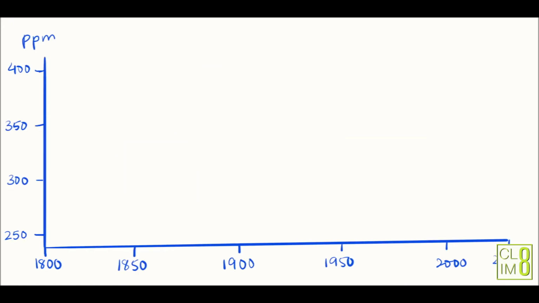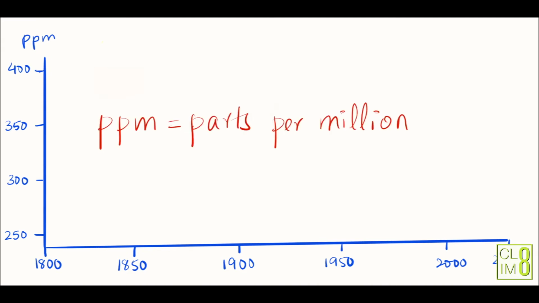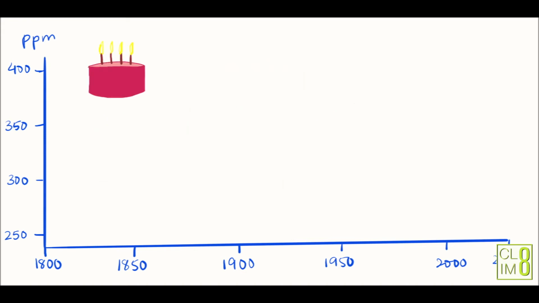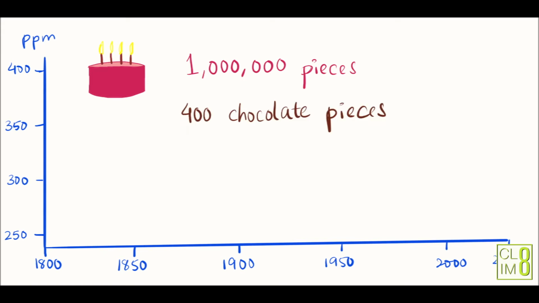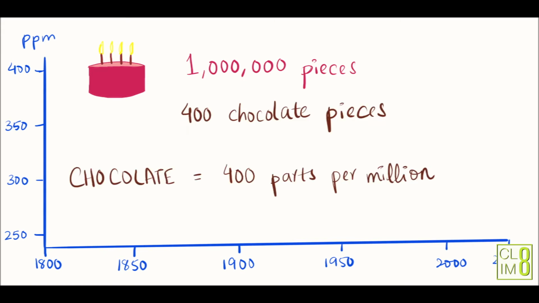Take this graph, for example. On the top left of this graph, you'll notice something called ppm. But what is ppm? Well, ppm stands for parts per million. And to learn about this better, we're going to take an example of a cake. We divide this cake into a million pieces. And out of those million pieces, we take out 400 chocolate pieces. Now those 400 chocolate pieces are 400 parts per million, or 400 ppm.